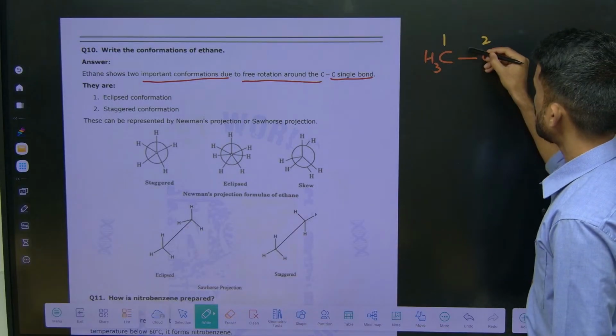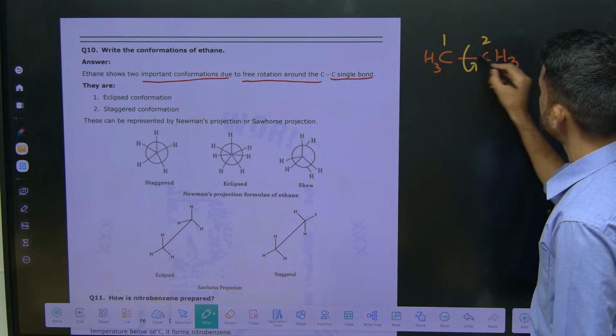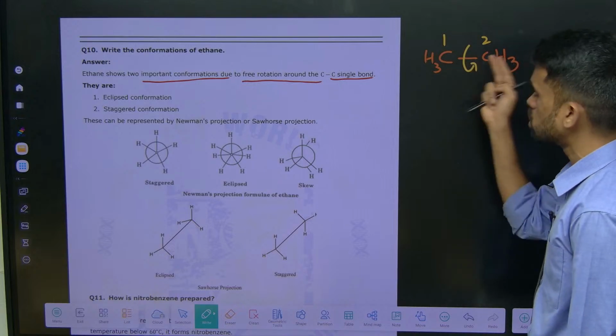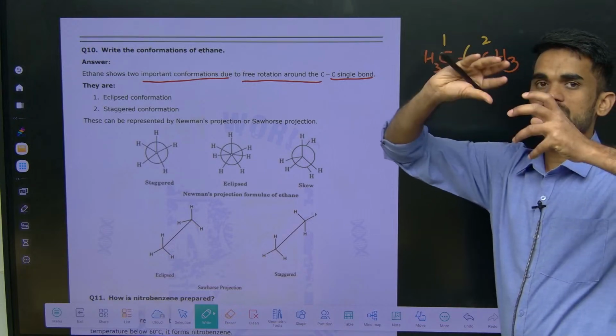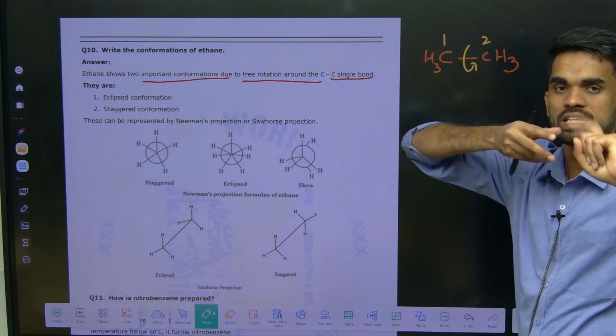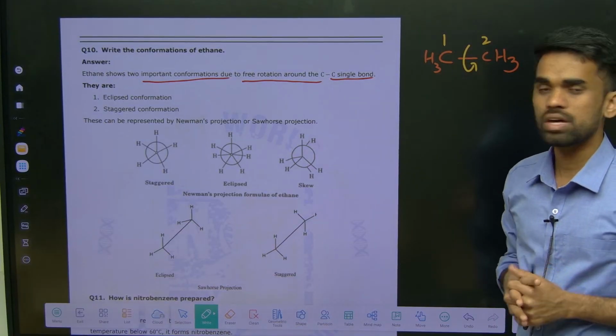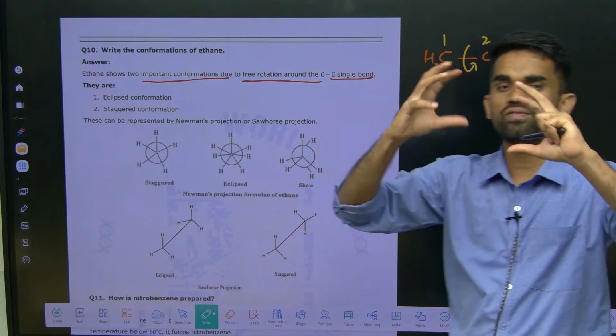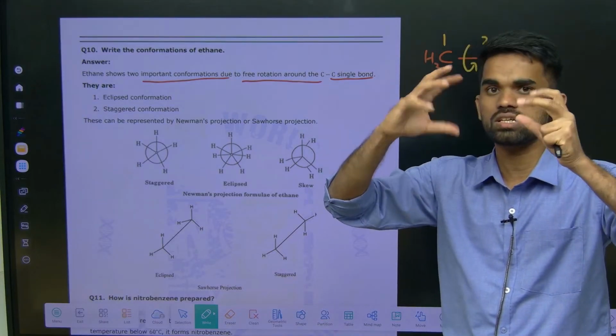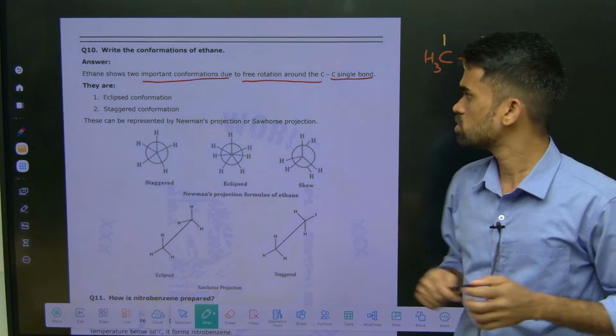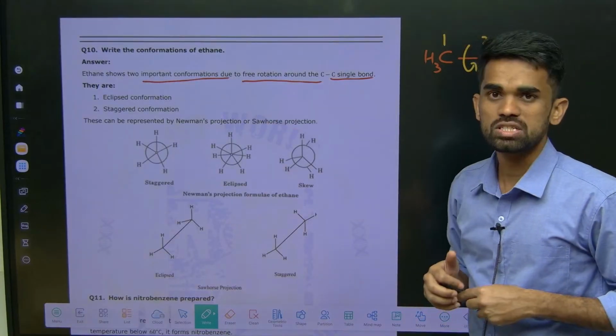We can rotate the sigma bond present between the C and C, the two methyl groups. Rotation of a sigma bond is possible whenever there is a single bond. Due to that rotation we get different conformers.